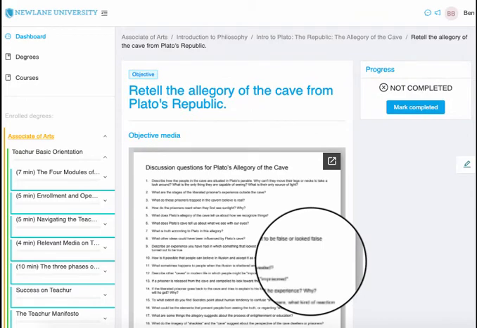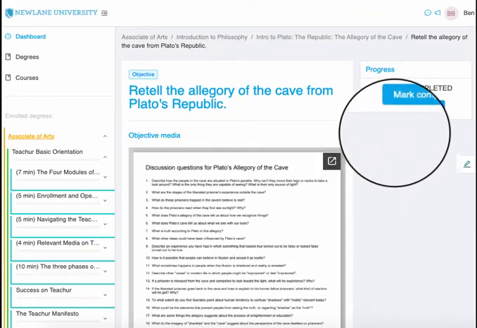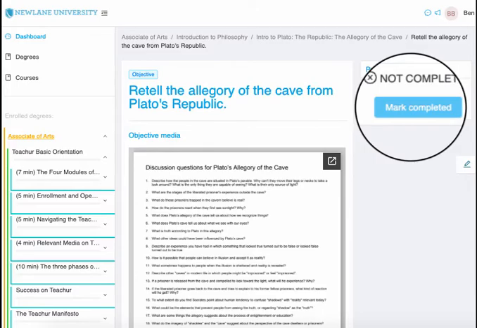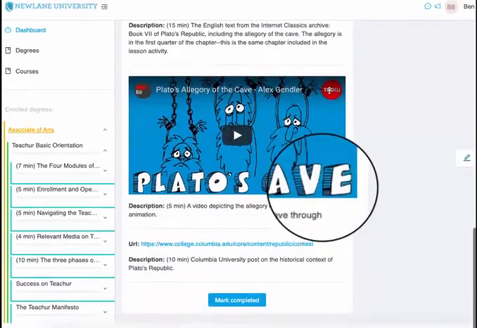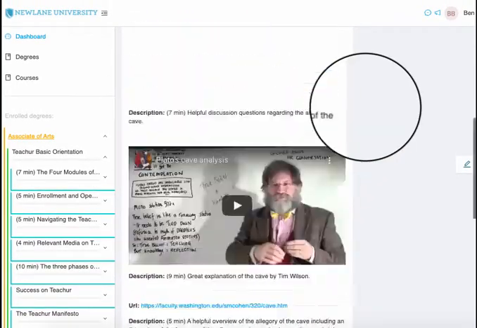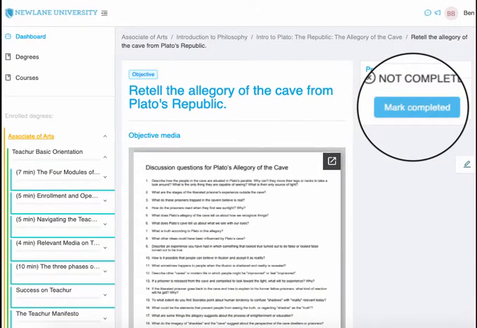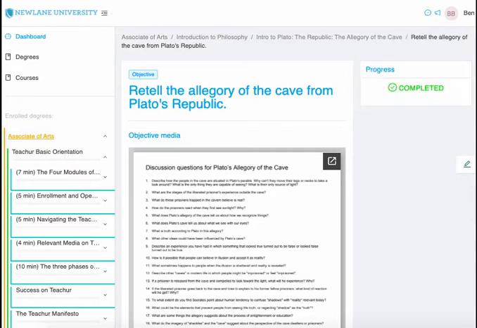If I'm confident that I've mastered the objective, I'll click on this Complete button. It's here or it's also down at the bottom. So I can click Mark Completed, and then it turns like that.